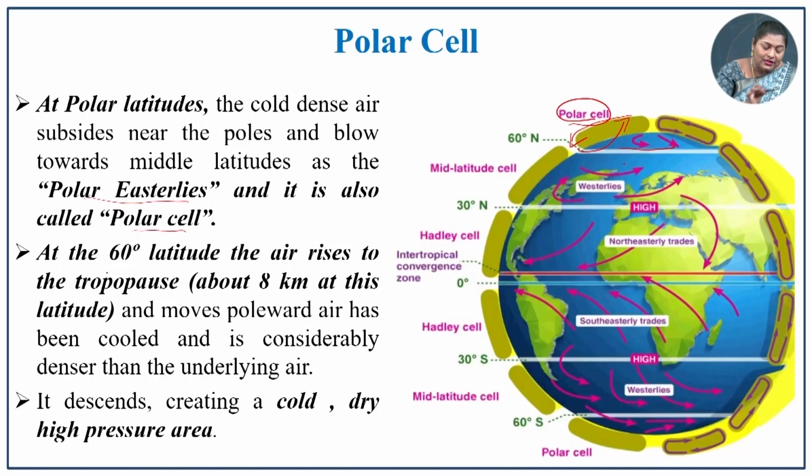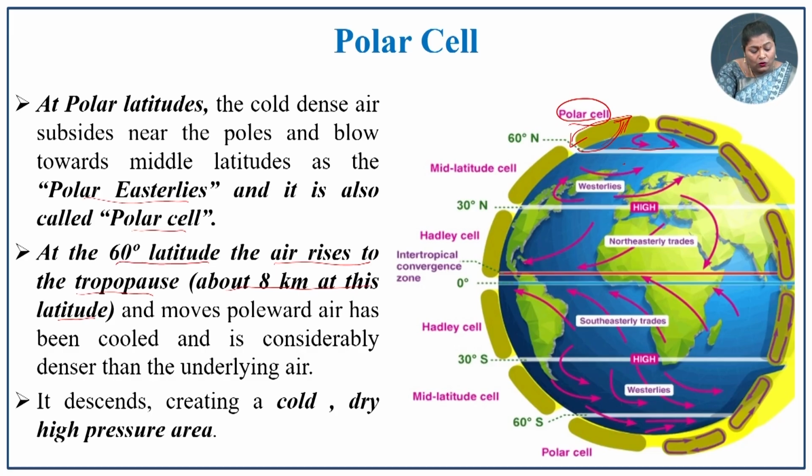In this cell, because of the heaviness of air, it sinks down and then the warm air from the subtropical zone rises up again. So, this circulation makes the polar cell. This polar cell is circulating at 60 degrees latitude. The air rises to the tropopause. In the tropopause region, this air is rising to about 8 kilometers at these latitudes. It moves polewards. So, the wind is moving poleward again.